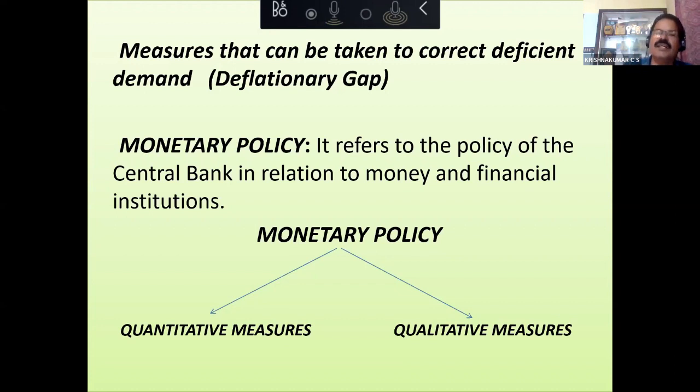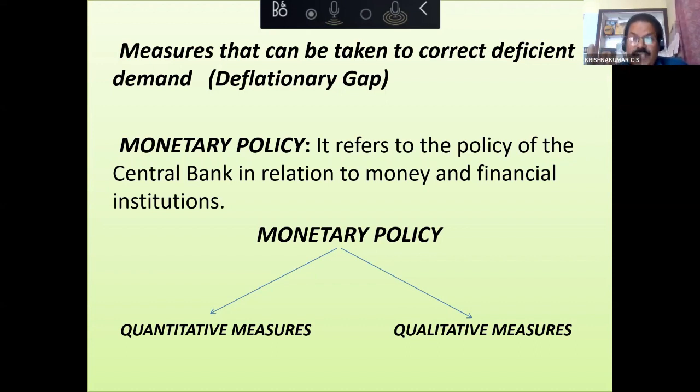Can you tell me what are the fiscal measures that can be initiated? Public borrowing, public spending, taxation. How can it be used as a tool to control inflationary gap and deflationary gap? During inflation, public spending should be reduced. During deflation, public spending will increase. Very good. Then what about taxation, ma'am? During inflation, taxation will be increased. During deflation, taxation will be low. Excellent. That is actually fiscal policy, right?